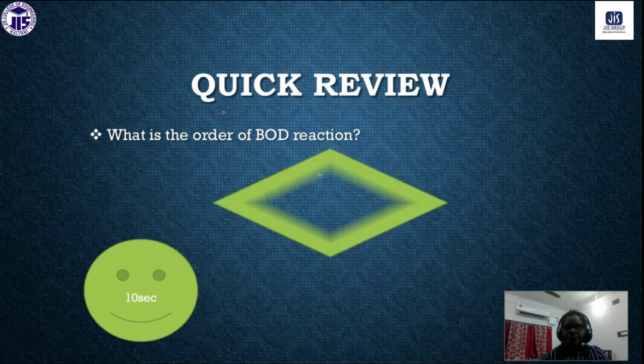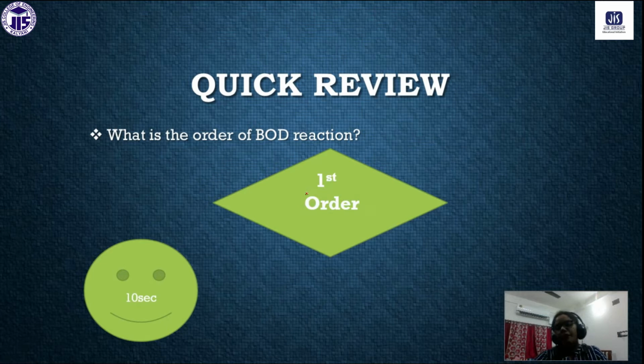Yes, the BOD reaction is obviously a first order reaction. That means the rate of the BOD reaction only depends on one reactant. If we increase the concentration of that reactant, the rate of the BOD reaction will increase. If we decrease the concentration, the rate will decrease. Understand? That is why it's called first order kinetics. It will follow first order kinetics.